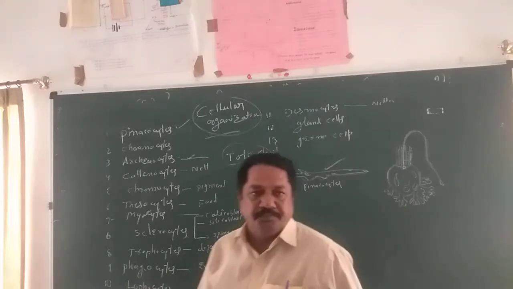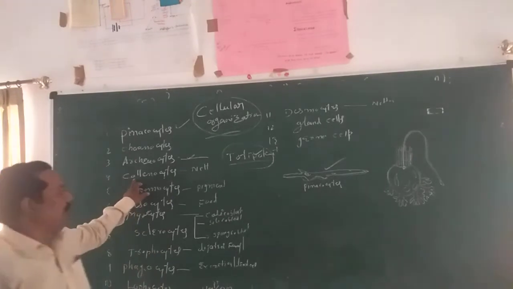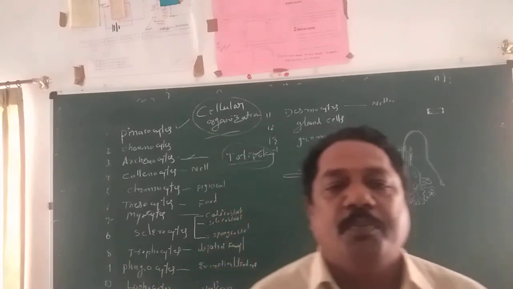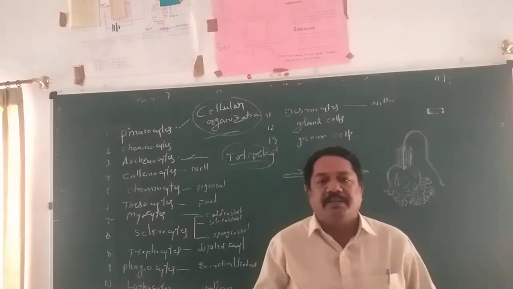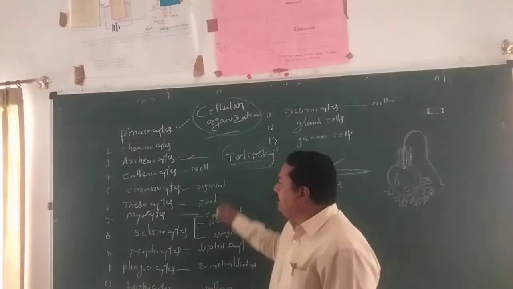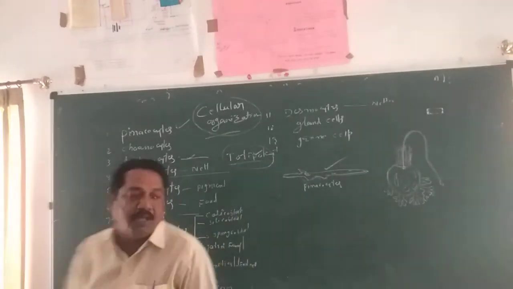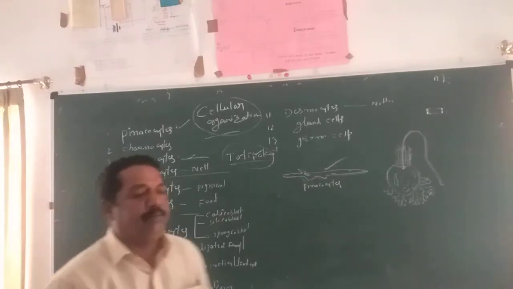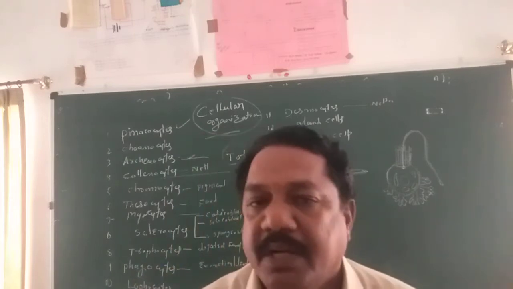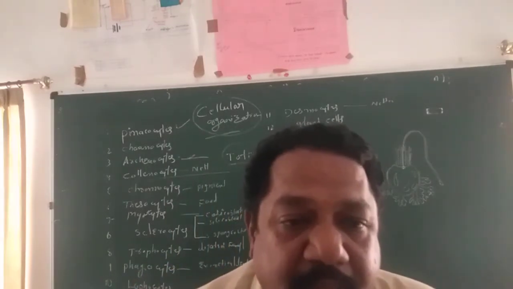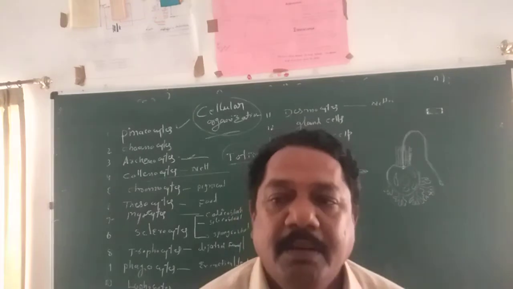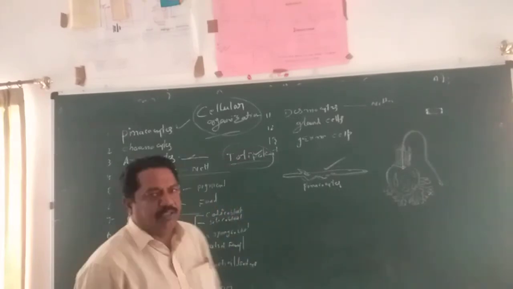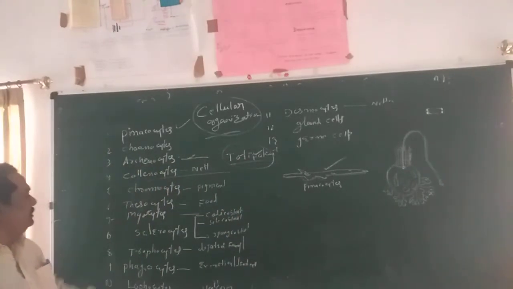Next, the fourth one: collencytes. Collencytes, as you already know, are network cells. They have pseudopod-like processes, and the pseudopods interlock with each other. So a network in the animal body is formed through the collencytes. Next, chromocytes, the pigmented cells. Animal bodies have different colors, and every color is due to the presence of pigment. So the animal body gets its color from the presence of chromocytes. Chromocytes are also distributed throughout the body. Next, thesocytes.